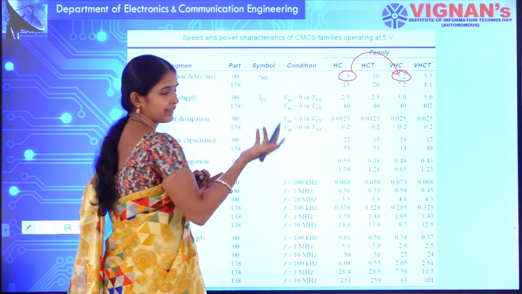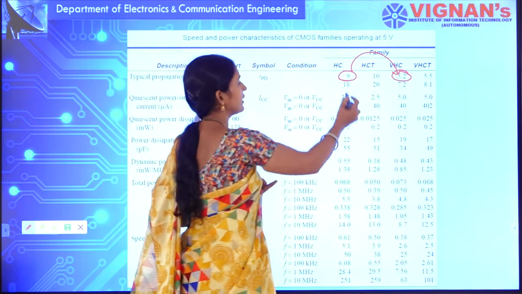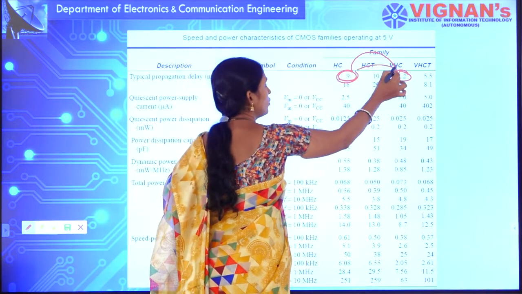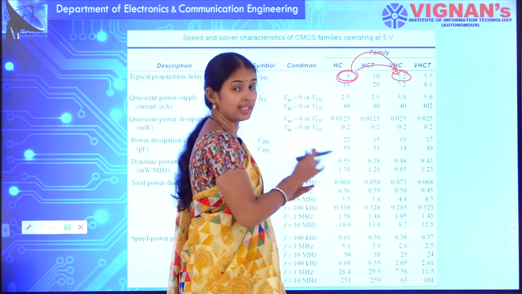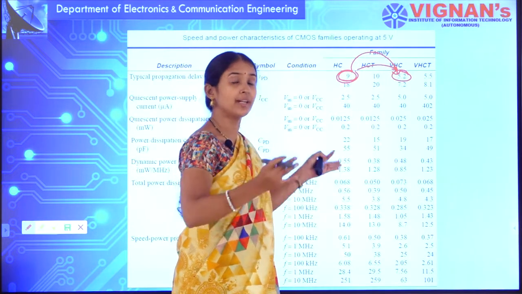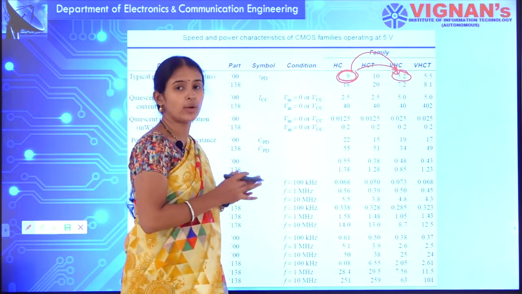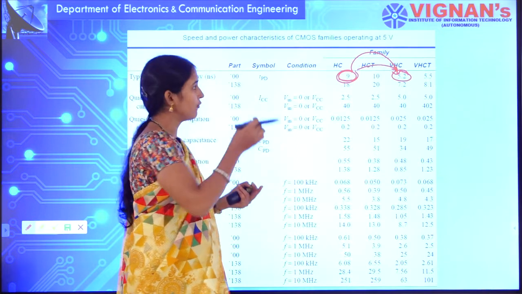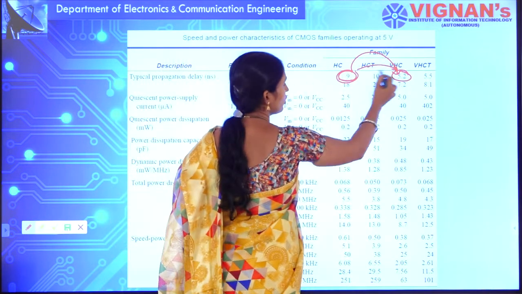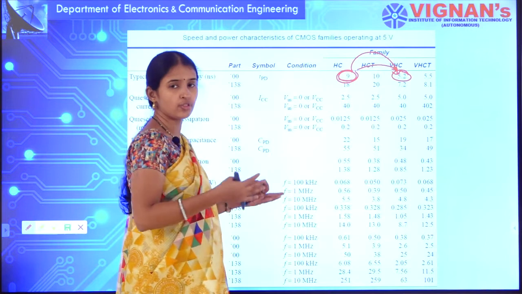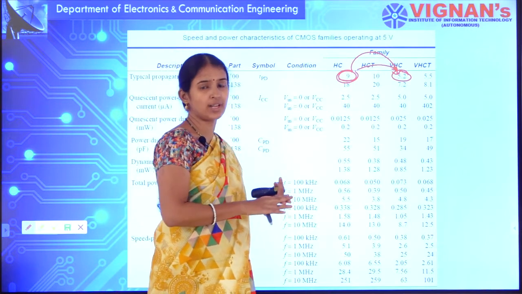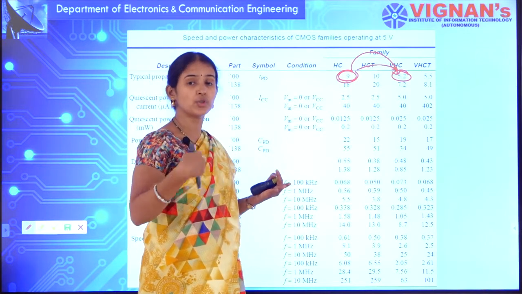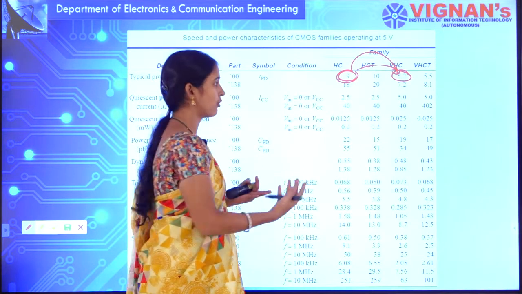Suppose it is a NAND gate; for each NAND gate you are reducing from 9 to 5.2. So if you are accumulating millions of gates into a single circuit, for each gate you are reducing around 4 nanoseconds, so a large delay has been reduced. That is what we will be expecting.